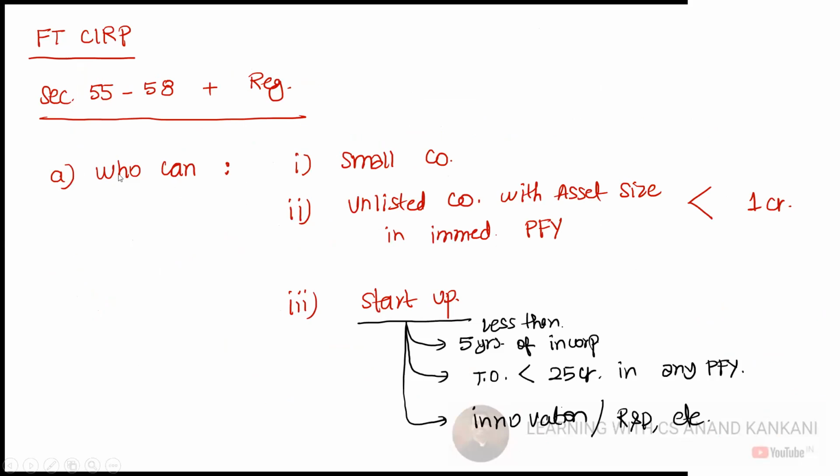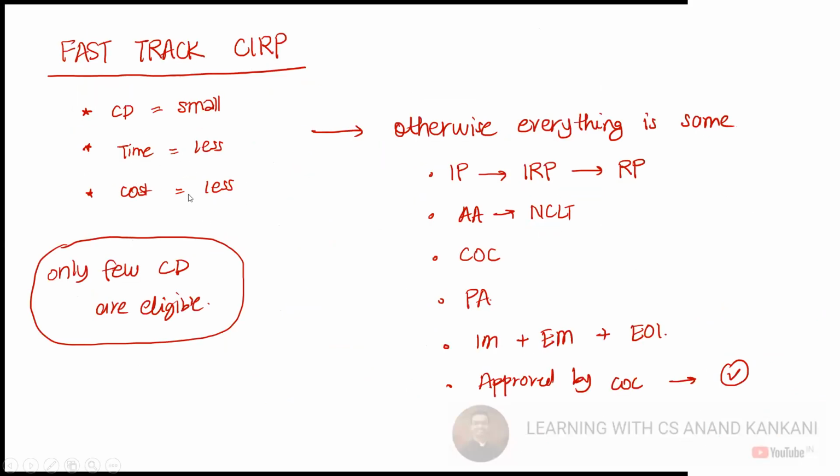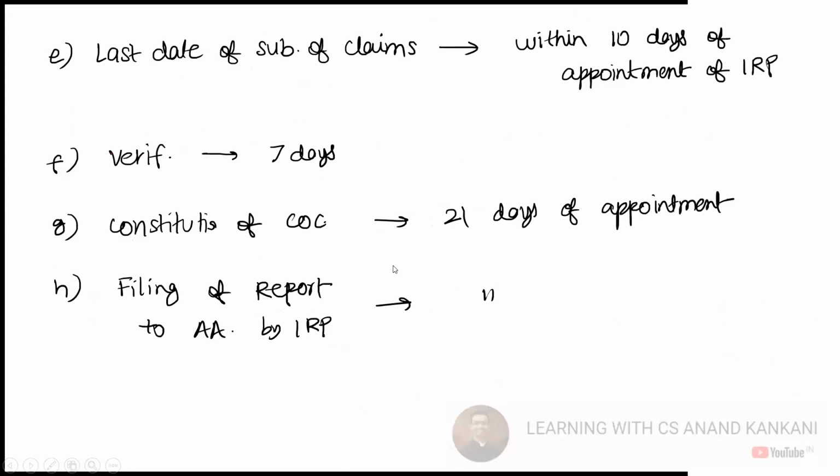Who is eligible for fast track CIRP, and what are the timelines? So these are the timelines. Verification of the claims and everything is to be done. So this is there. Let's go ahead and discuss